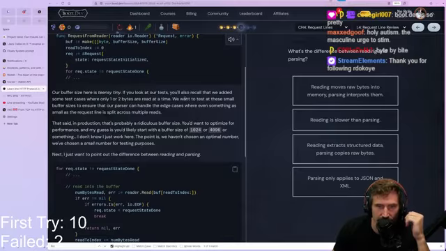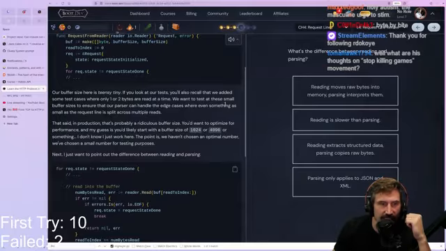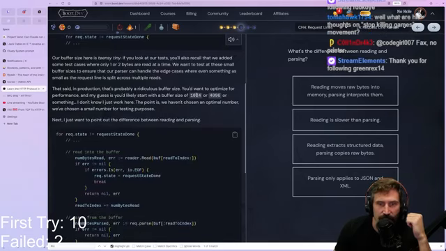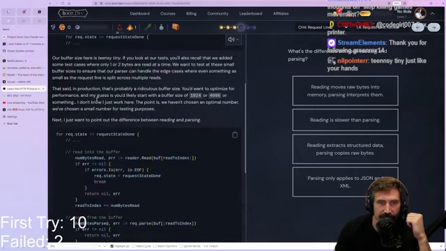If you look at our test, we also recall that we added some test cases where only 1 or 2 bytes are read at a time. We want to test at these small buffer sizes to ensure our parser can handle the edge cases where even something as small as a request line is split into multiple reads. That said, in production, it's probably a ridiculous buffer size. You want to optimize for performance, and my guess is you'd start with a buffer size way larger, right? I don't know. I just work here, right?